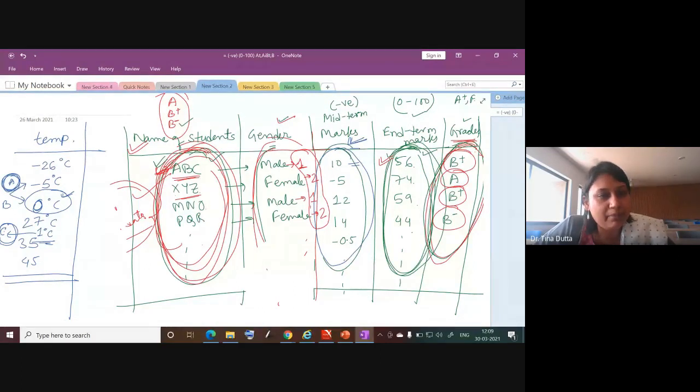So we can calculate the mean, because we can add them and divide the sum total of the values by the number of observations. So we can calculate mean temperature here. We can calculate differences, what is the temperature difference from one place to another, but we cannot calculate the ratio of the temperature, and we cannot calculate the ratio of midterm marks. So that is the type of interval scale data.